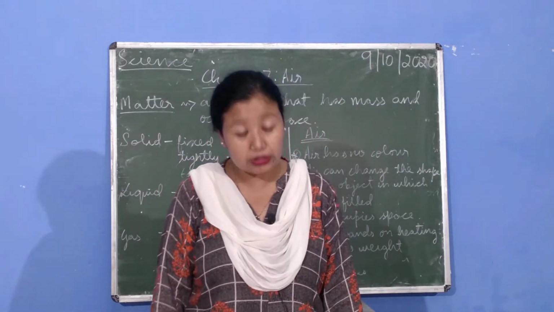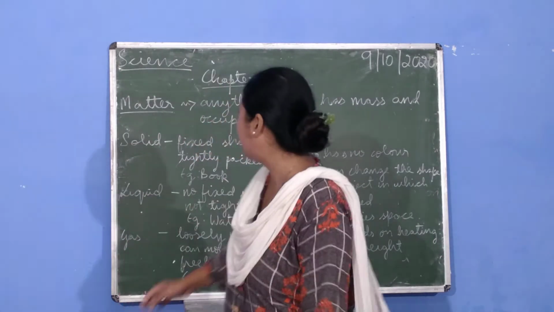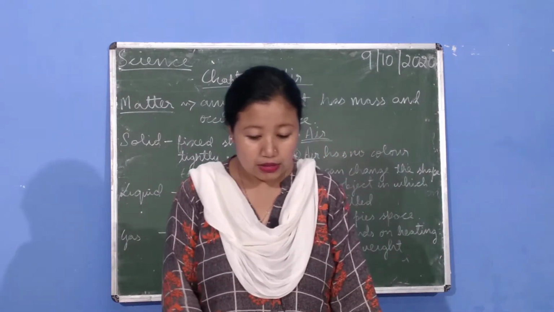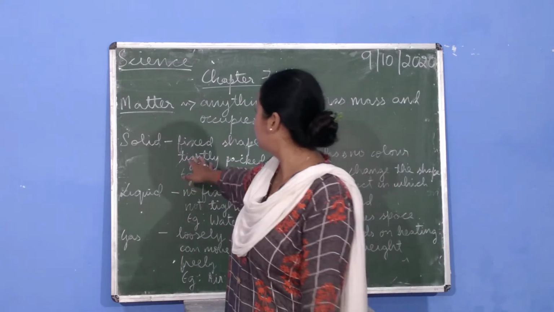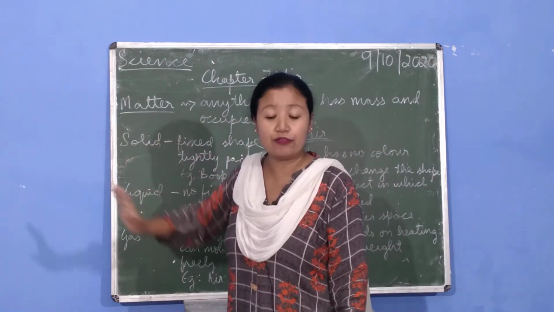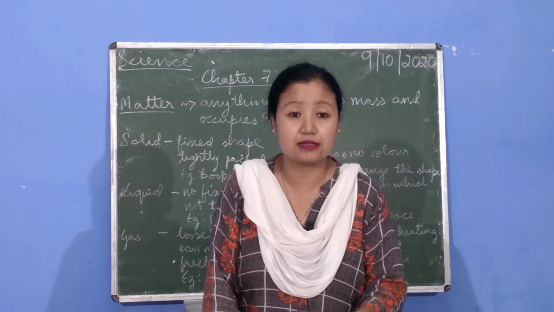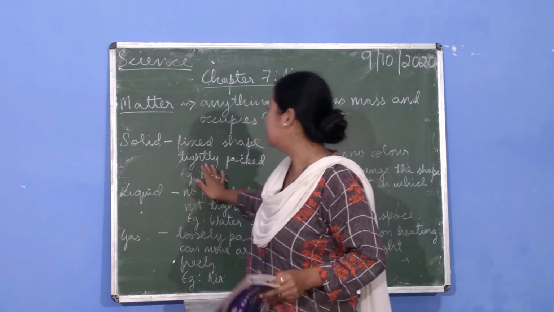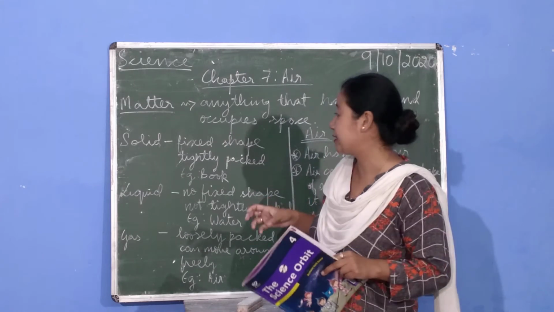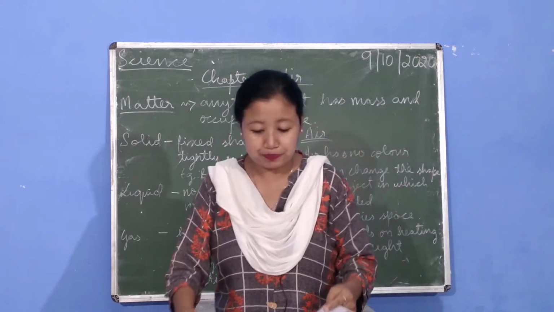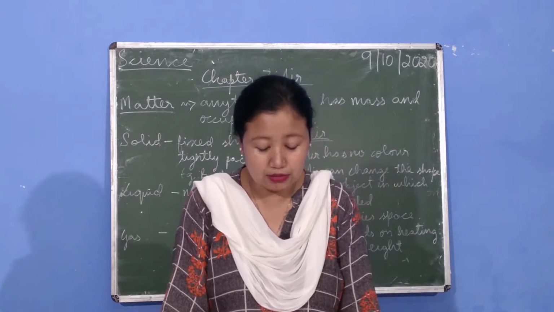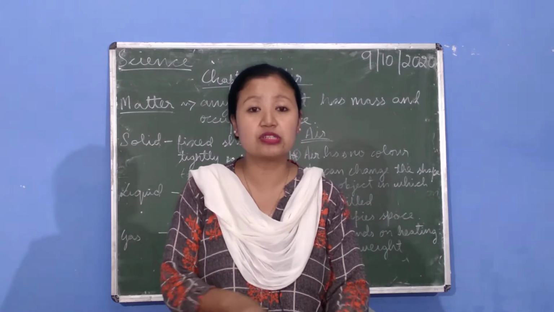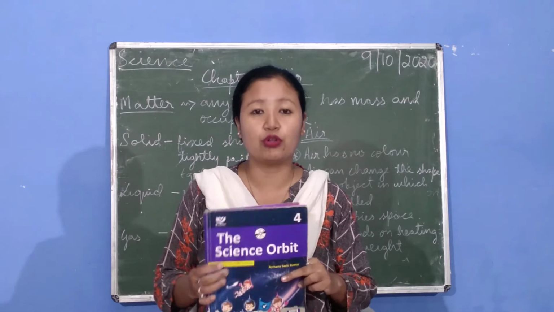Depending on the arrangements of particles, you have your solid, liquid, and gas. Now in solid, they have a fixed shape, like this book, an example of solid. It has a fixed shape and the particles are tightly packed, that's why it has a shape. Your examples are book, table, and chair. You can just take this as an example of solid.